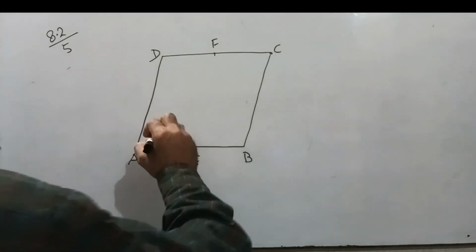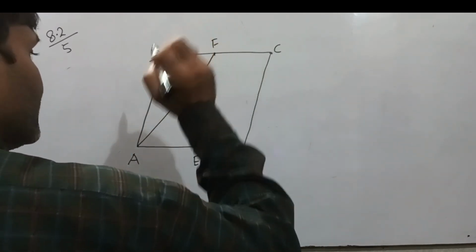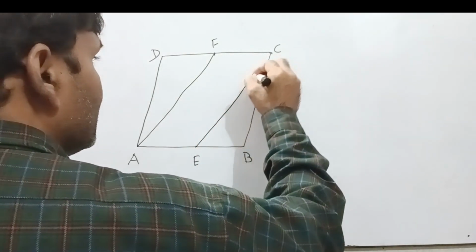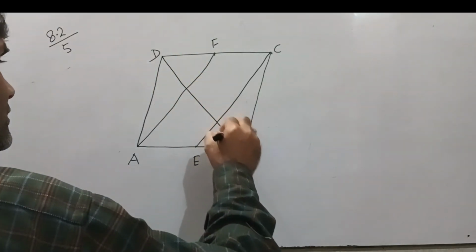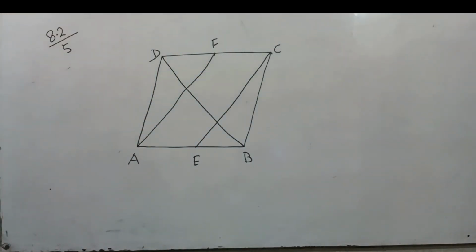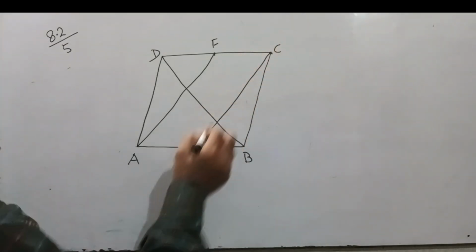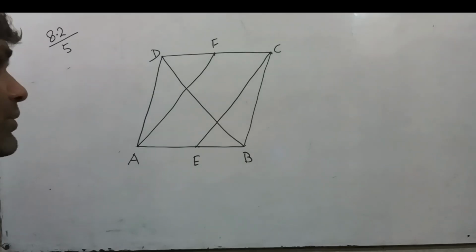Okay. AF and EC, and this is BD. We have to prove that line segments AF and CE trisect diagonal BD. Okay.